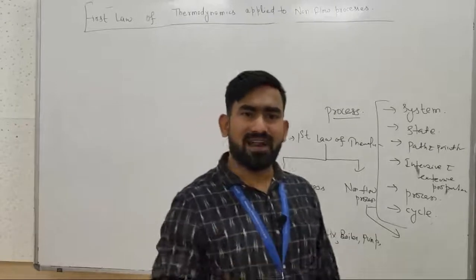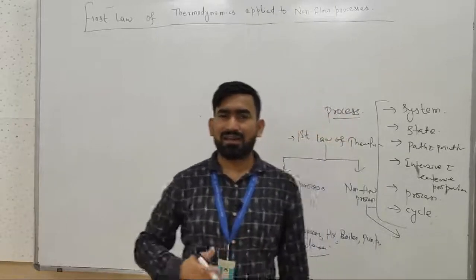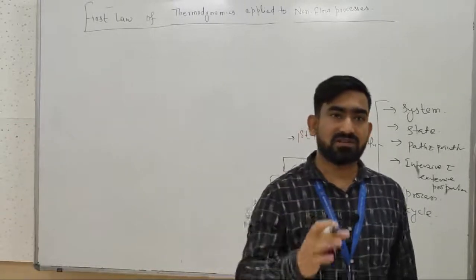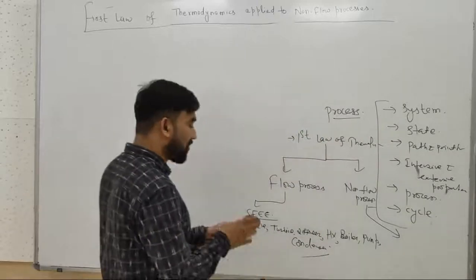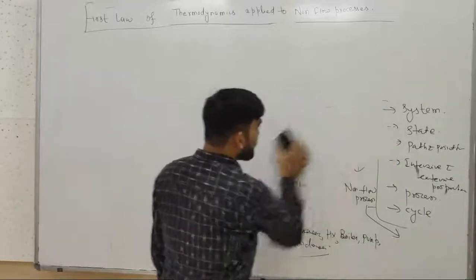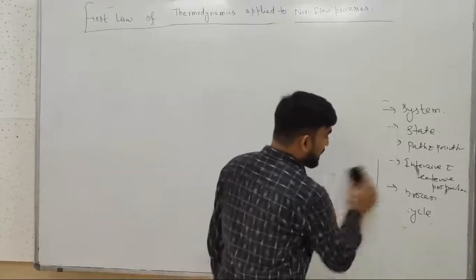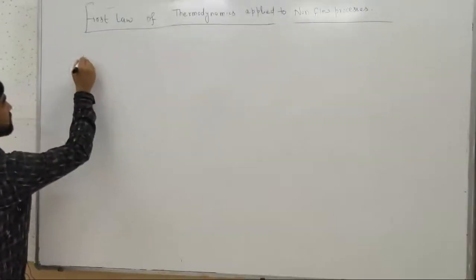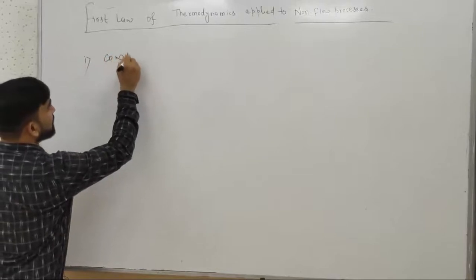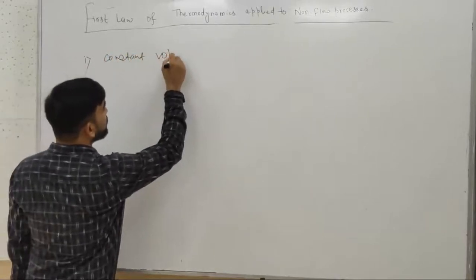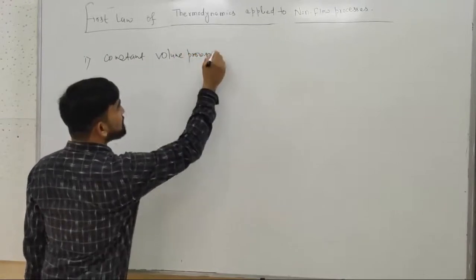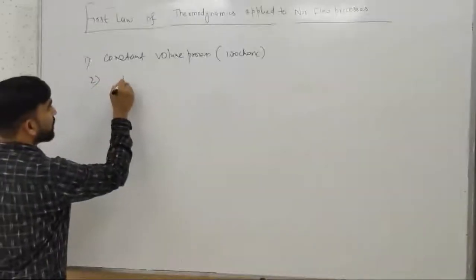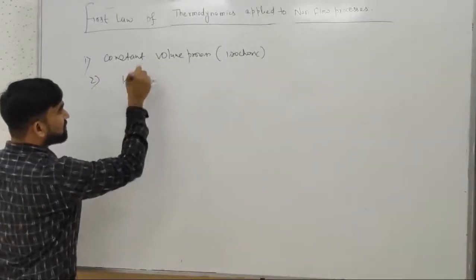But in case of non-flow process, we will discuss many of the processes. There are almost infinite number of non-flow processes, but from the point of view of mechanical engineering, we will discuss a few processes. In thermodynamics, there are a total of 5 processes: constant volume process, which is isochoric, and isobaric. We have discussed these two processes.